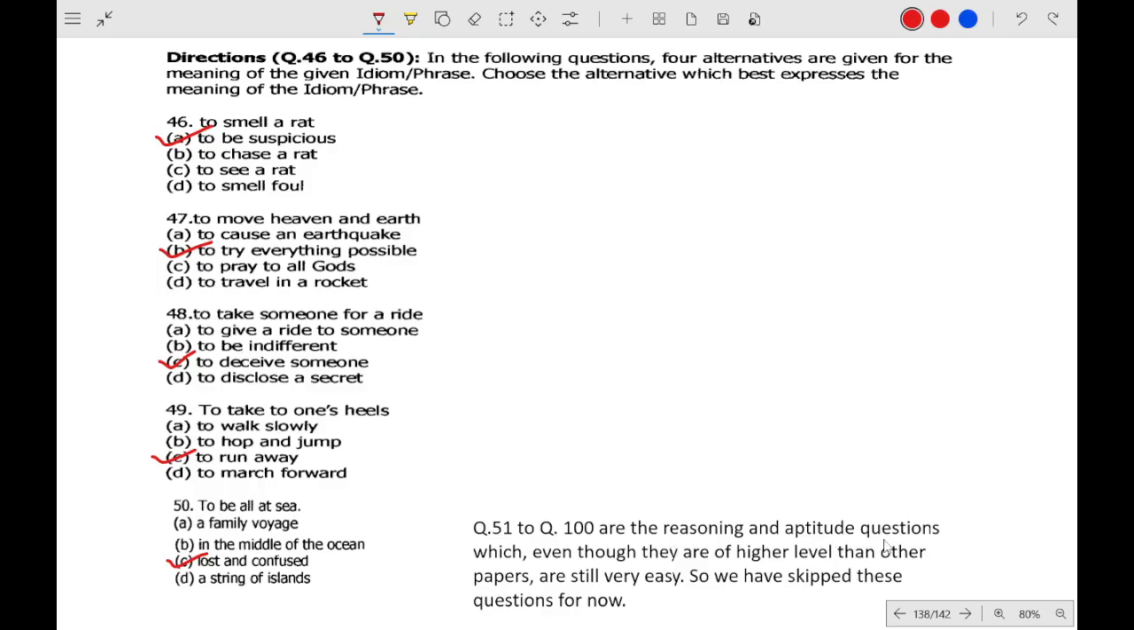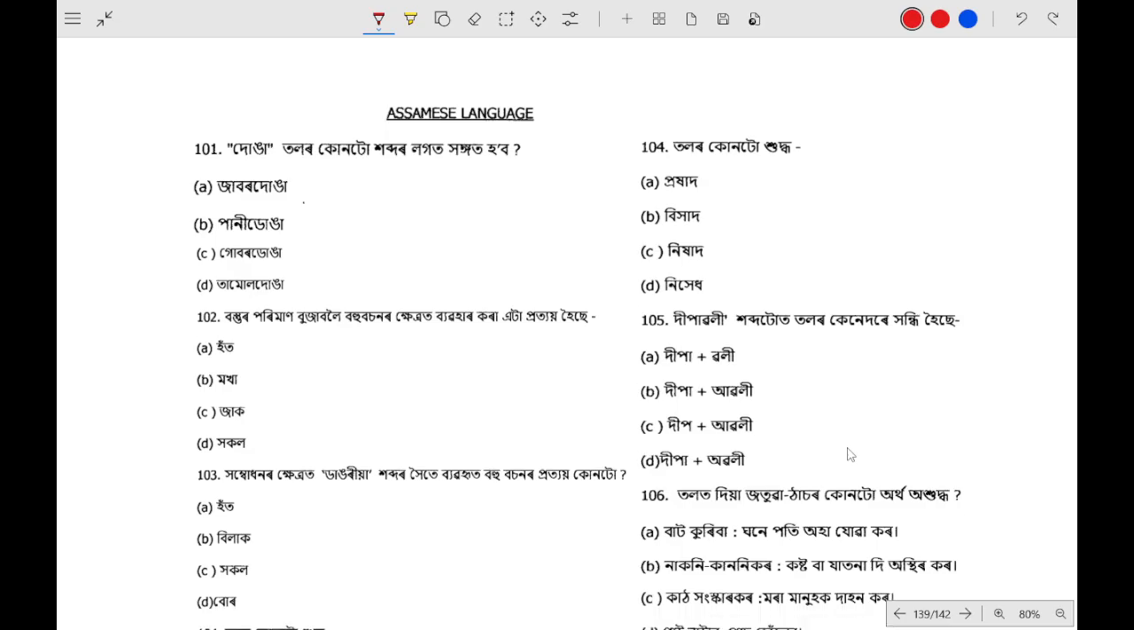Reasoning and aptitude question. Okay, so let's directly move to the Assamese part.